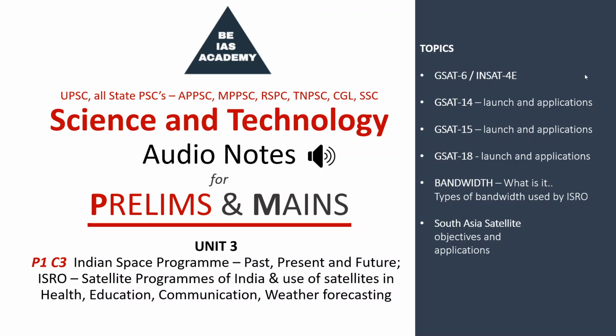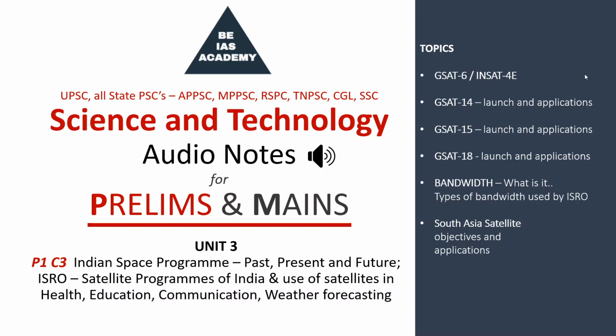The South Asian satellite was launched from Satish Dhawan Space Center using GSLV F9 on May 5, 2017. The satellite weighs around 2,230 kilograms and has a mission life of 12 years.